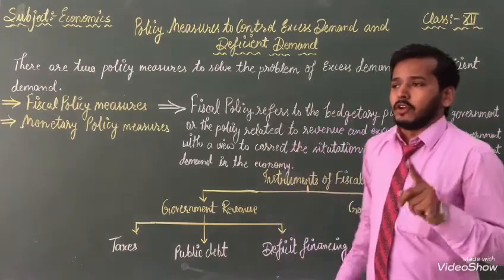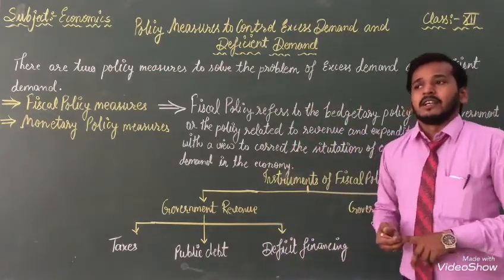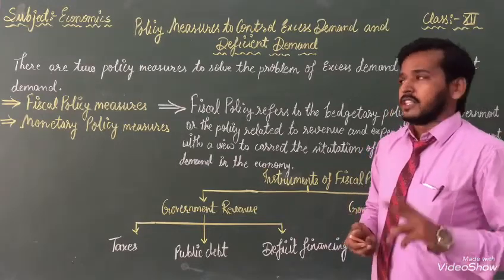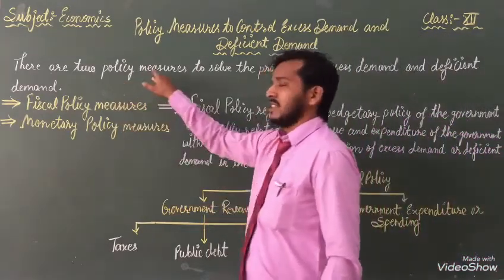I have written two problems in front of you, and with the help of two policies we can solve excess demand and deficit demand.